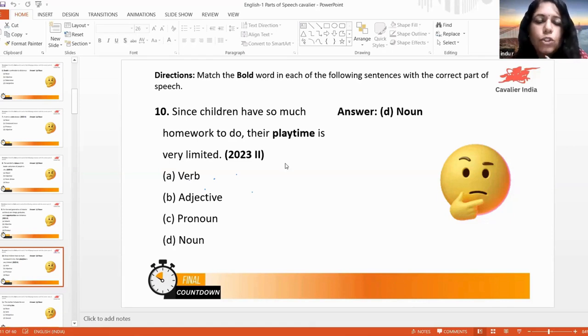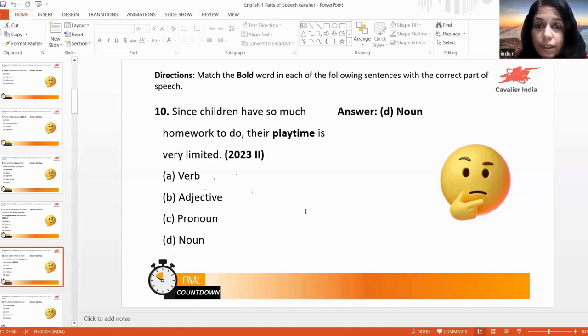Okay. Here, what is to do? To do, the word I mentioned earlier. What is that to? Is it an infinitive or a preposition? Infinitive. To do is an infinitive because do is a verb there. So to is an infinitive. Their playtime.